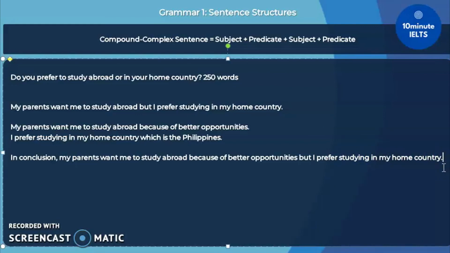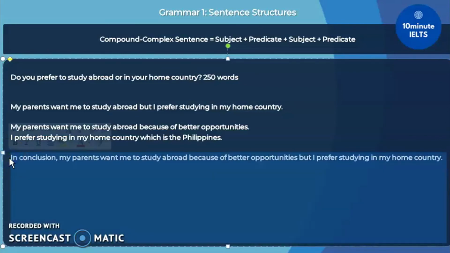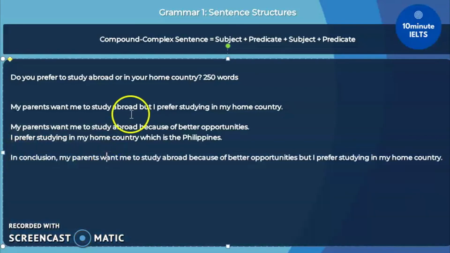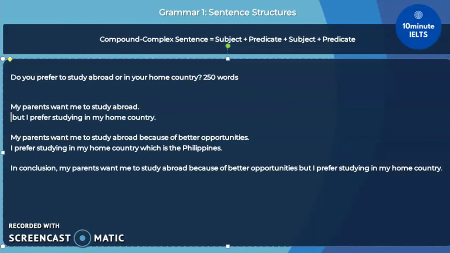Those are my 10 minutes. I hope this has made it clear that you don't always need to use long sentence structures. You can start off with something simple and then later make it a bit more complex or compound, because the idea is to have a proper sentence before explaining it. Well, those are my 10 minutes. I hope this has been useful.